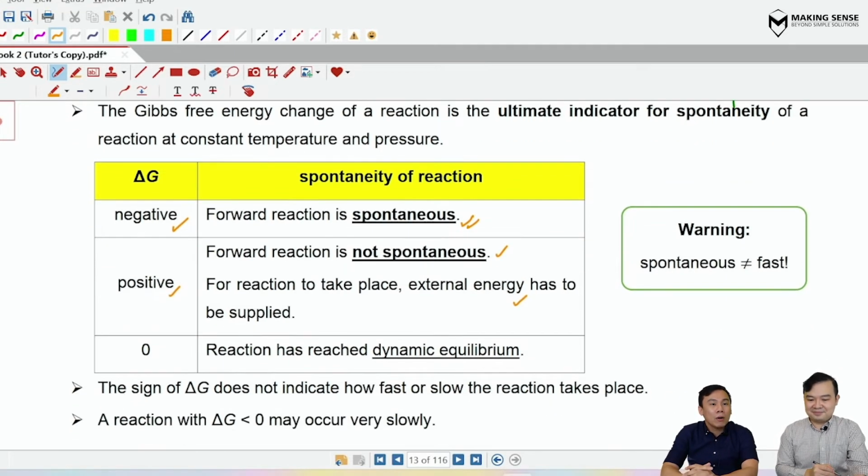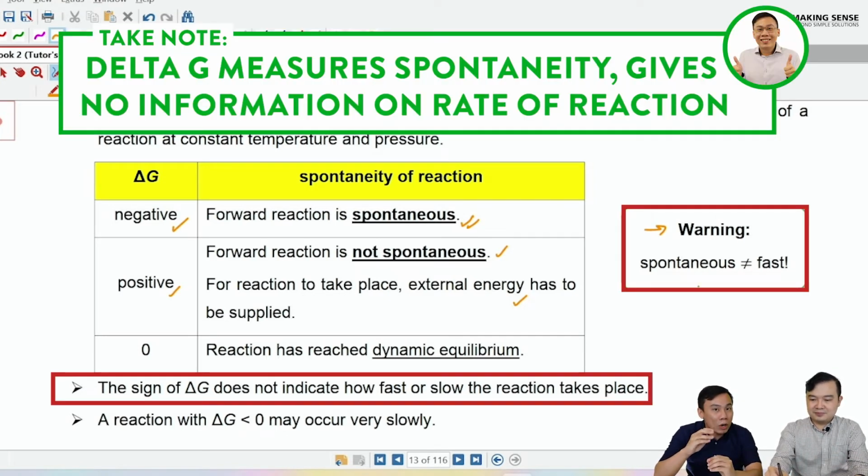That's right. Now, a common misconception that students will have here is this. They will always think that a spontaneous reaction means the reaction occurs very quickly. But that's not true. A spontaneous reaction simply means that the reaction can occur on its own without external driving force. It does not tell you how fast or slow the reaction occurs. So spontaneity is not equal to rate.